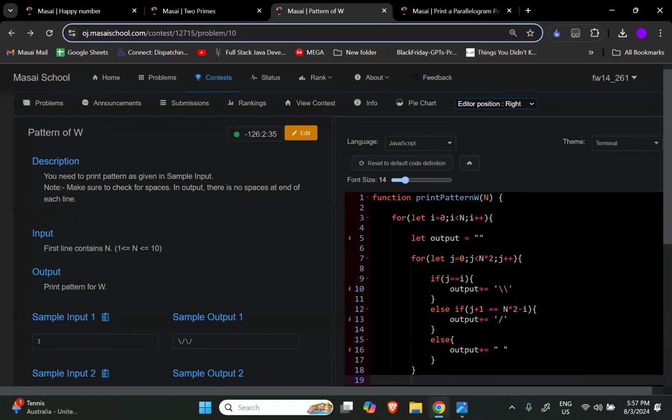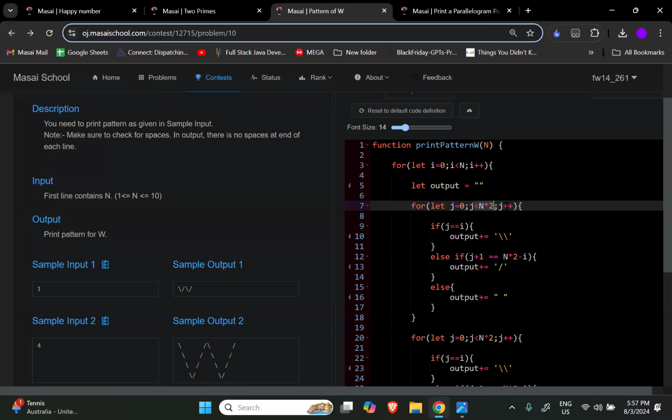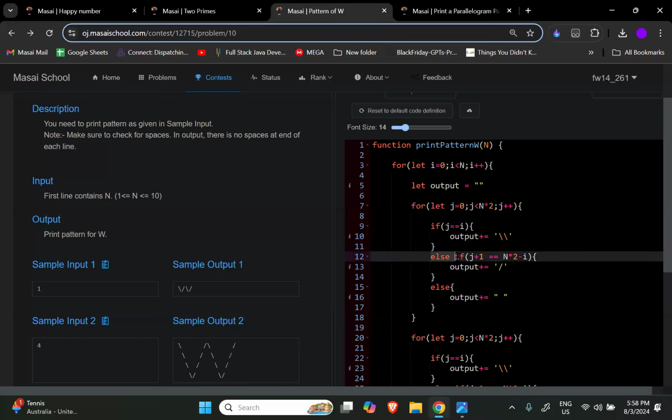Let me just check. ठीक है, ये 0 से चल रहा है and it's going till n, and we have the output. The jth loop is starting from 0 also, and we are going till less than n into 2 in a plus plus manner. Whenever the value is equal, we will add it here. Then in else if, so I'm just checking, is equal n into 2 minus i. So that's fine. Have I missed something here? Okay, that is fine. In else, output plus equal this.